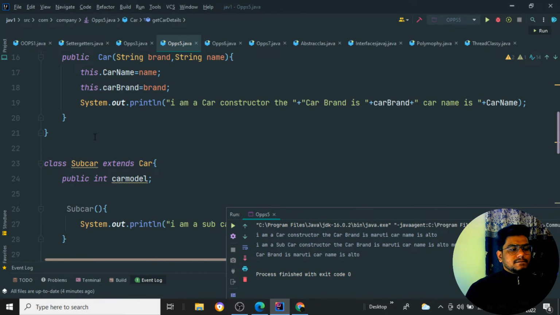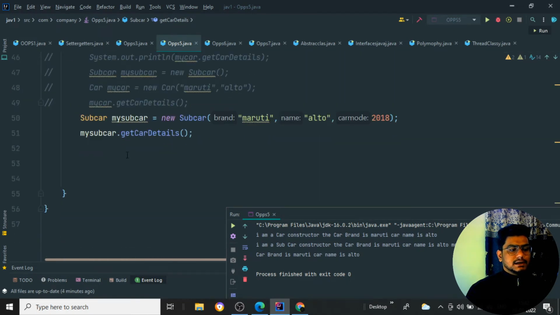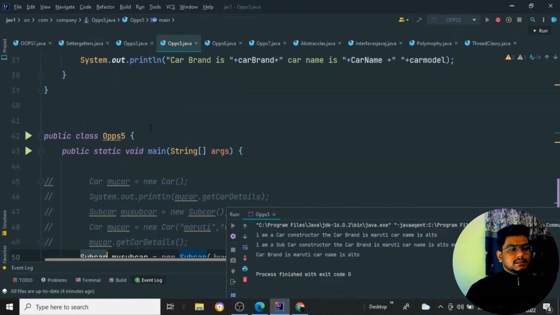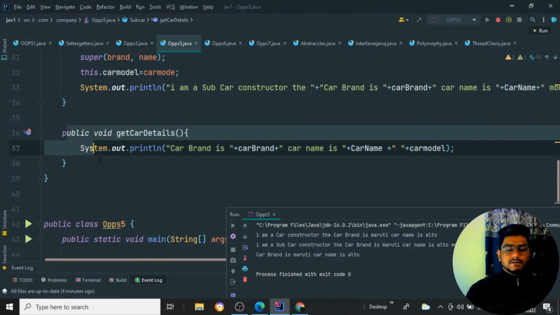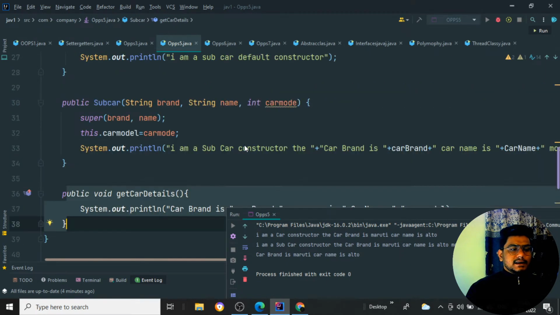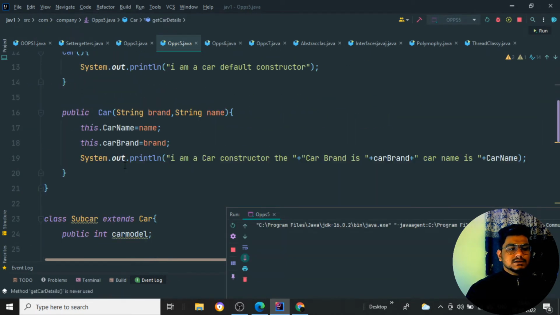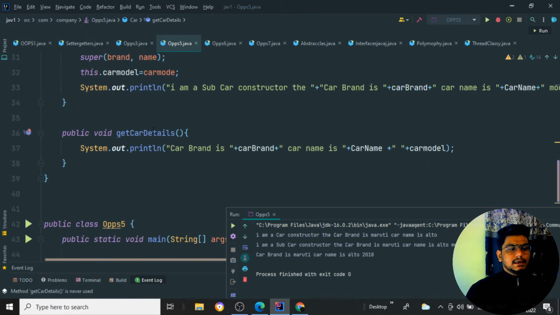So now which particular method is going to be taken by my object? It is an object of the child class. So if I run the program, obviously it will take the getCarDetails method which is present inside the subclass. It is not going to take the method from the parent class, because the child already has a particular function.